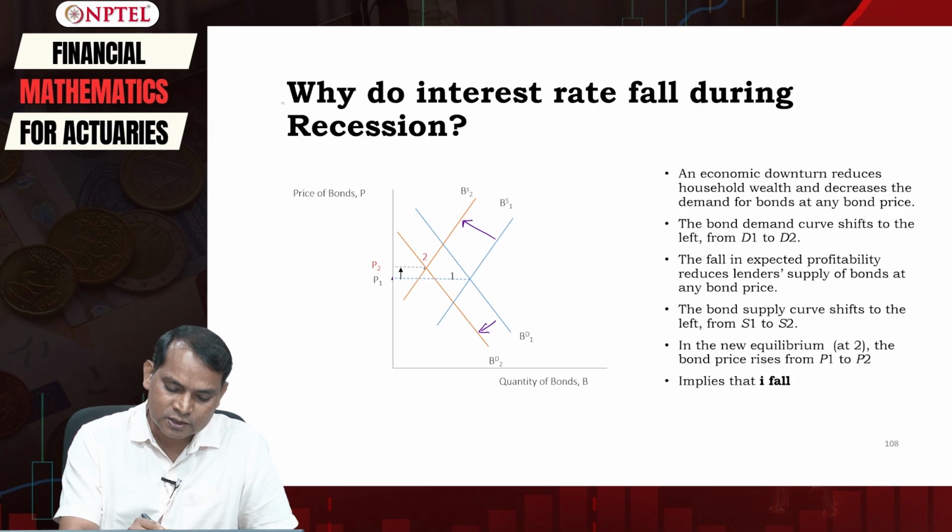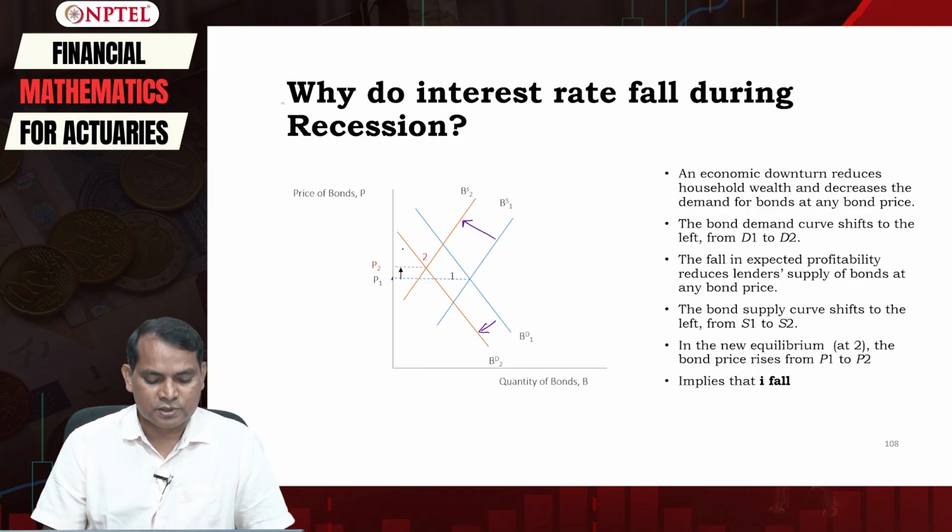So this is our P2, corresponding to this equilibrium point. P1 is here and P2 is here, and there is a change in price which is increasing, which implies that the interest rate is decreasing.